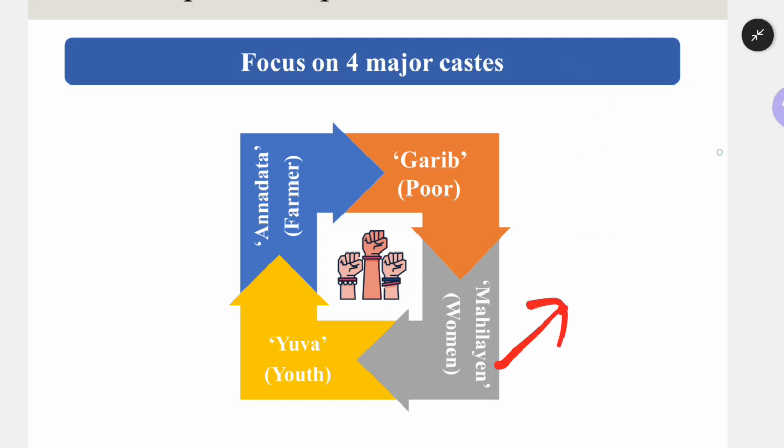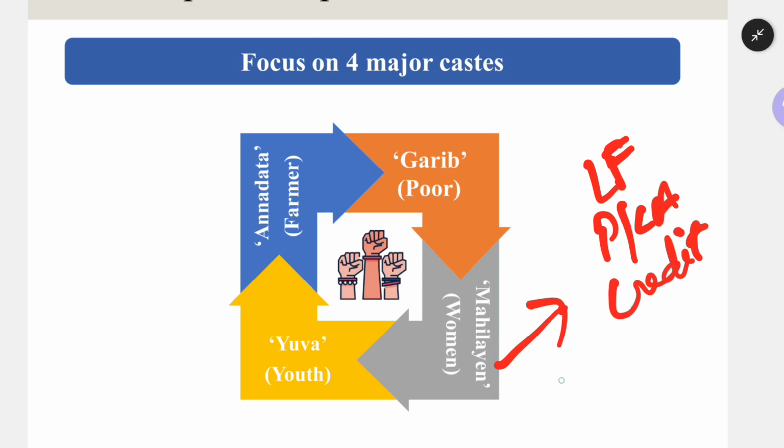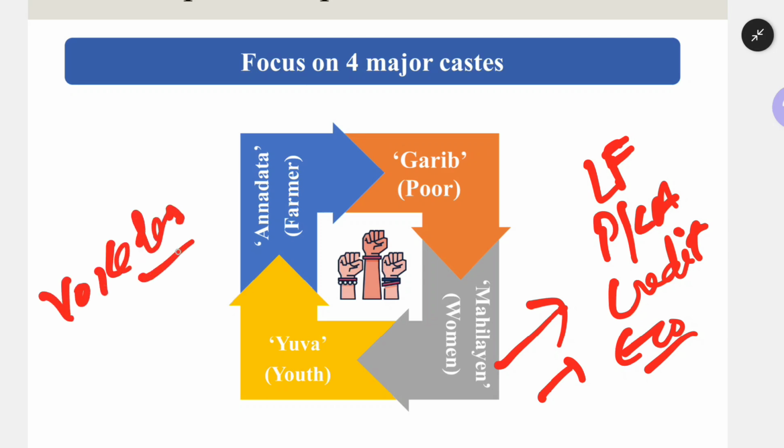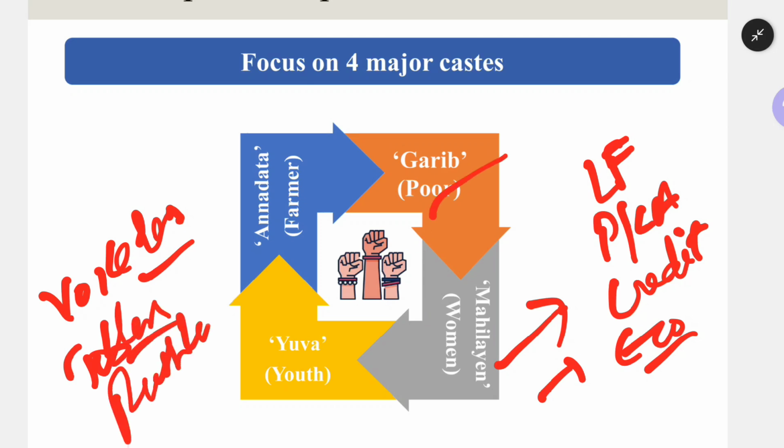So the government should work for women's participation in the labor force, women's participation in parliament and legislative assembly, women's participation in credit availability, women's participation in economic growth. If women are not a part of our economic growth, then we call it voiceless growth. Remember this point. If the economic growth does not yield any jobs, then we call it jobless growth. If the economic growth does not help the poor, then we call it ruthless growth. So all these things you have to remember as concepts.